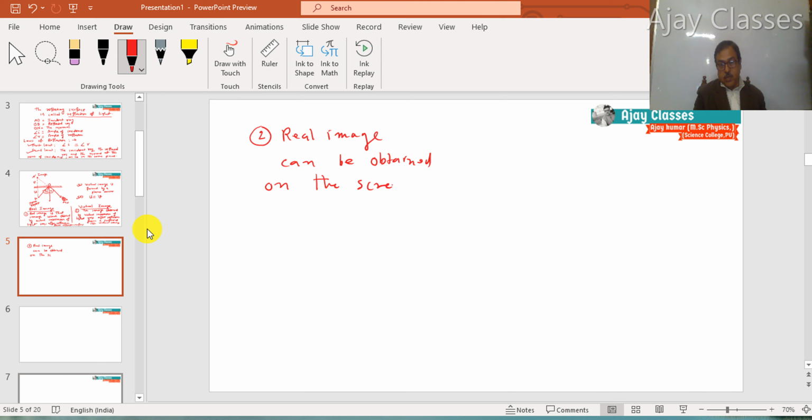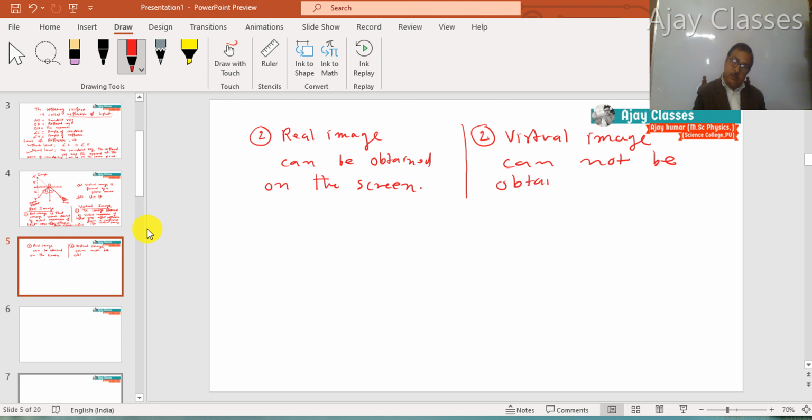Whereas a virtual image cannot be obtained on the screen. So these two points are very distinguishing and fundamental in concept.